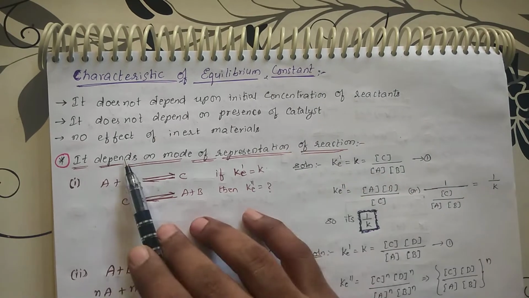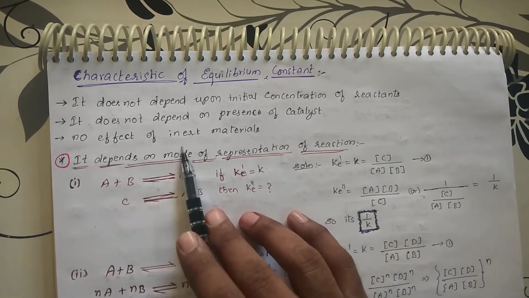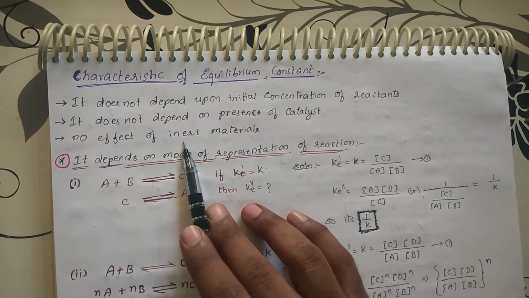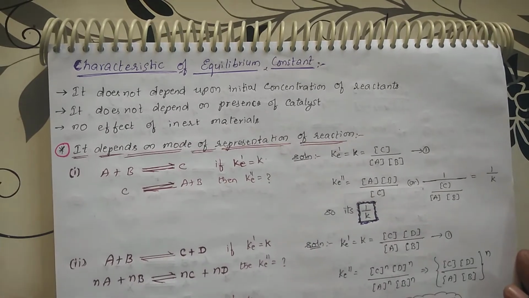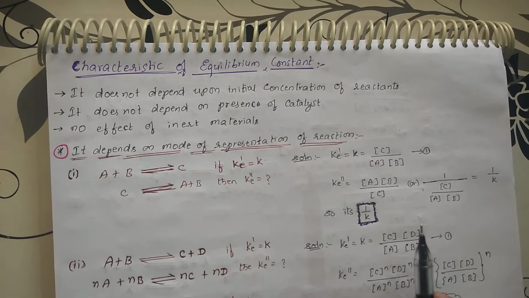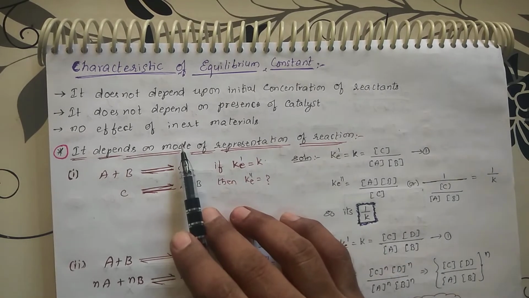And there is no effect of inert materials. What is meant by inert? Inert means it is nothing but inactive. So it doesn't depend upon the materials which are inert. These are the factors on which the equilibrium constant will not depend. Now we are going to deal with the factors on which the equilibrium constant will depend.